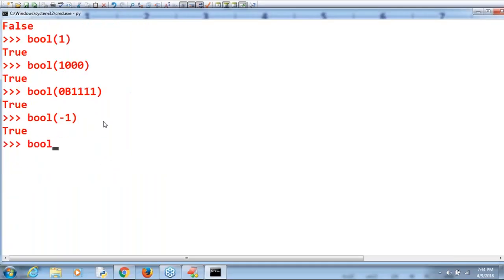Now observe the bool of 0.123. What is the answer? True is the answer. Now bool of 0.9999. True is the answer.